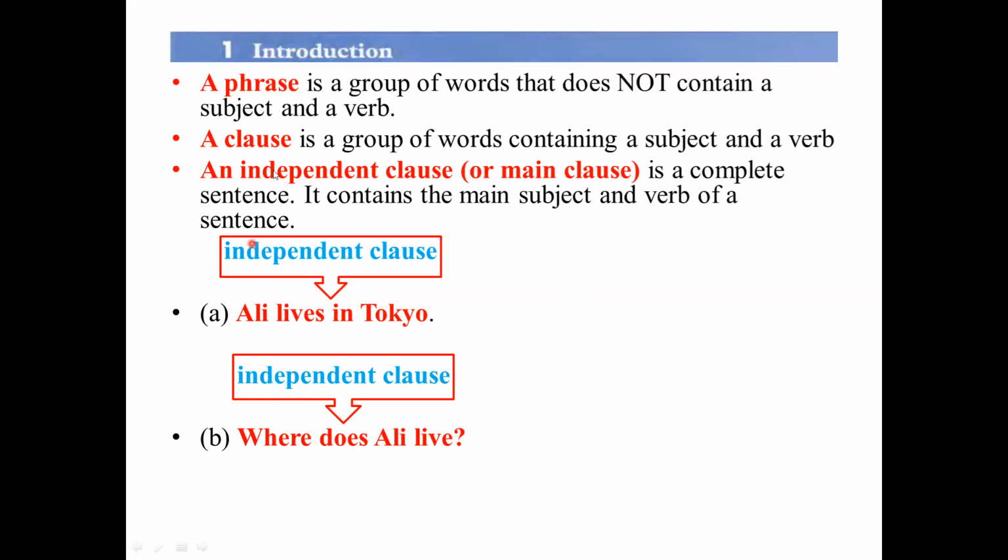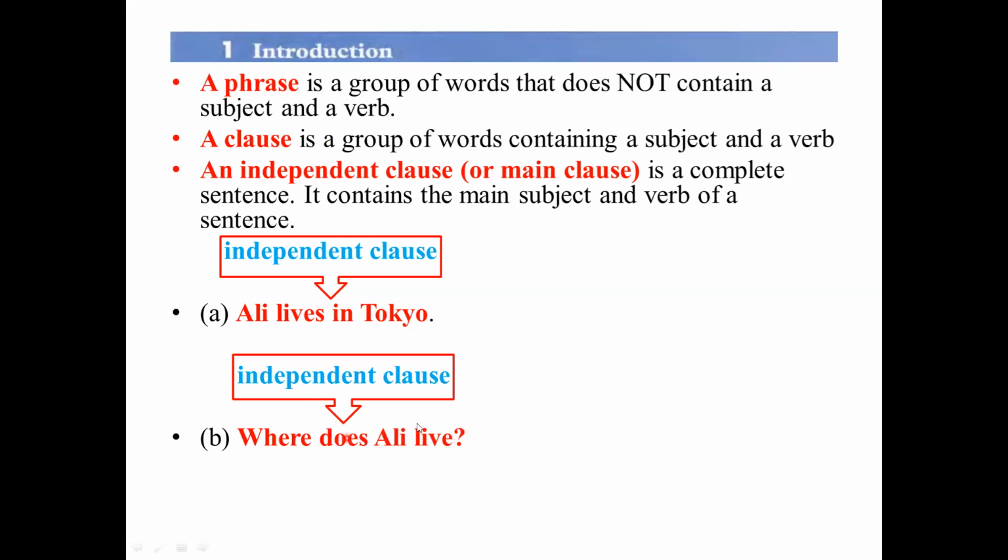So we said that the independent clause includes a group of words containing a subject and a verb. So what is the subject here? In the first one, Ali is the subject and lives is the verb. In the second sentence, which is an interrogative sentence, we have where does Ali live? Ali is the subject, and does and live are what?